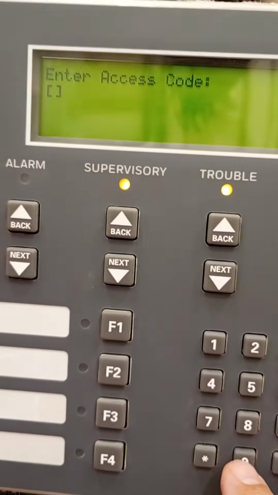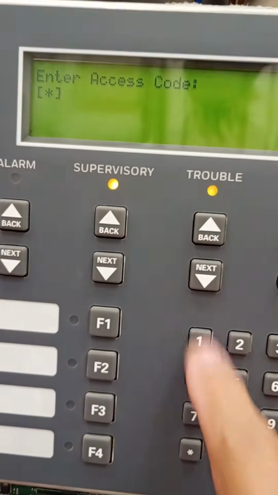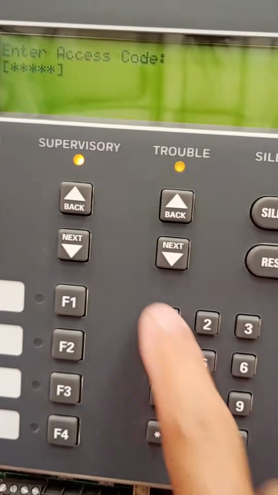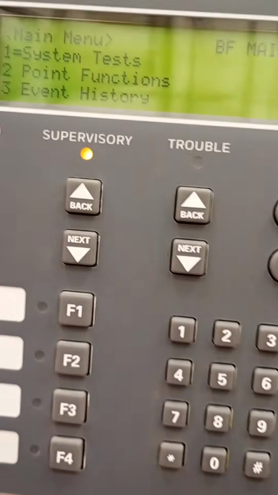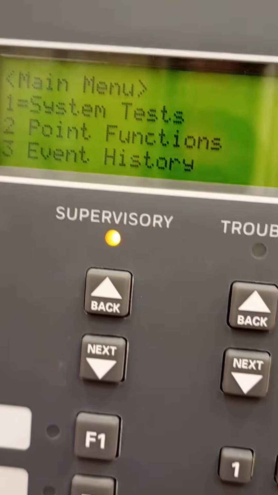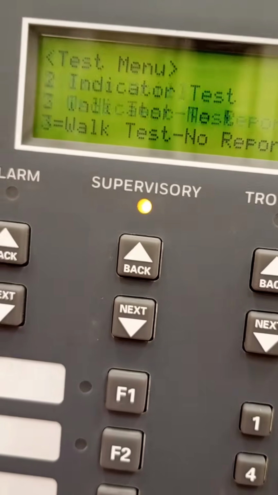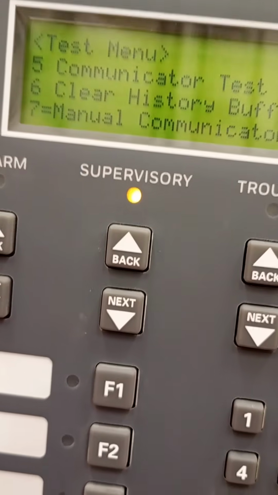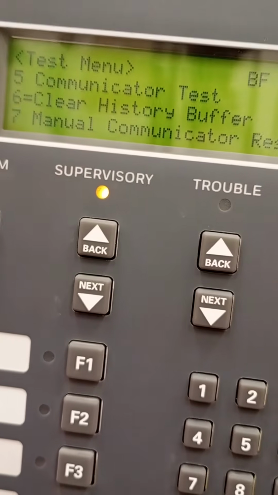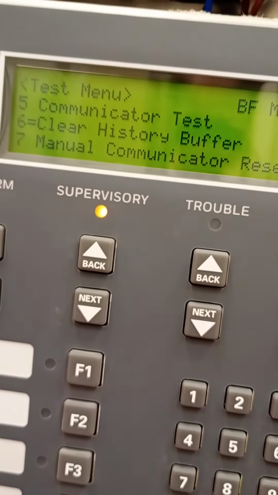First, enter the password or code. Okay, go direct to system test. Okay, enter. Go to the number and check the clear history buffer.